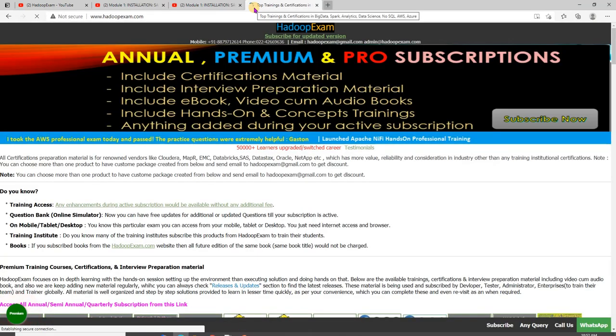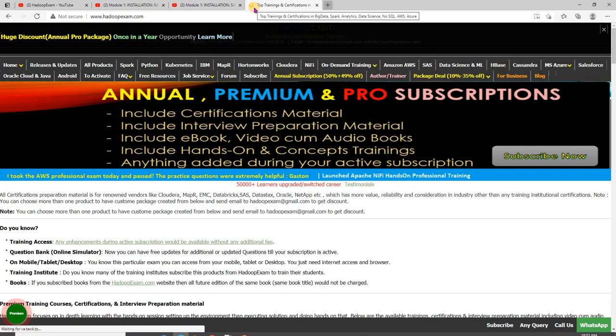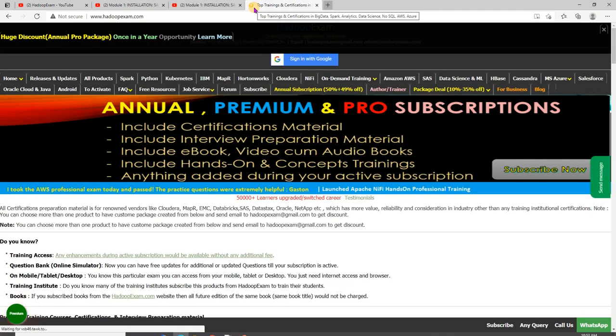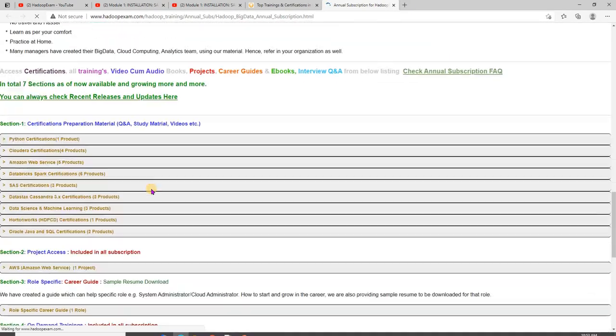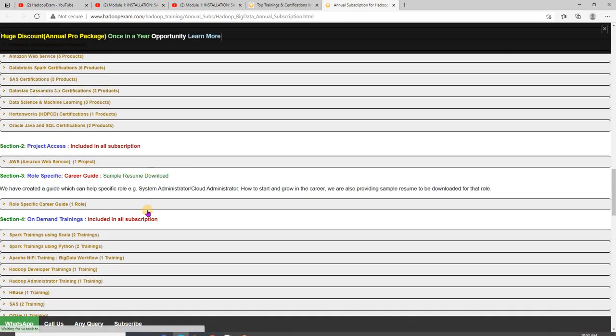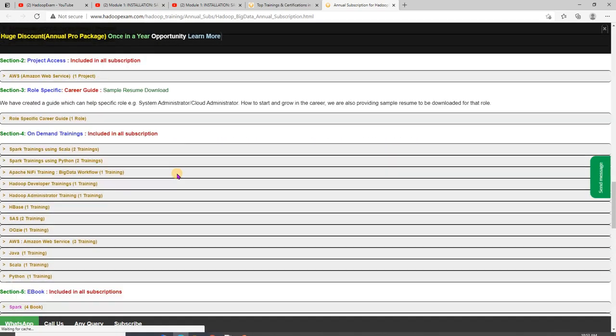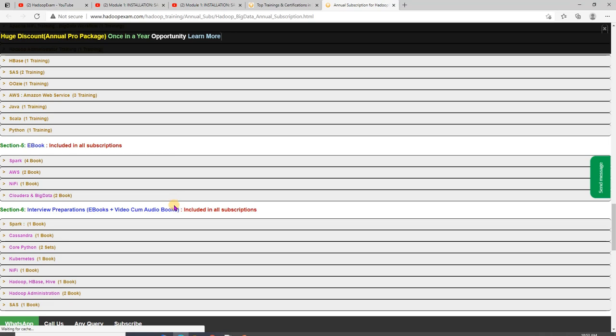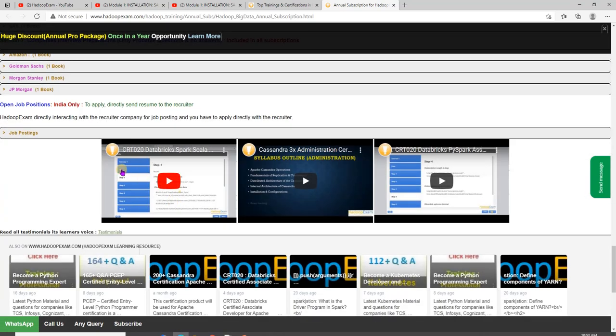This is the main website from Hadoop exam, where we are also publishing various training, certification material, and interview preparation material. So this is not only training, there is much more material, like you can see here. These are the certification preparations, like Python certification, Cloudera certification, various certification preparation questions and answers, project access, on-demand trainings, ebooks, etc. You can get from Hadoop exam as well.